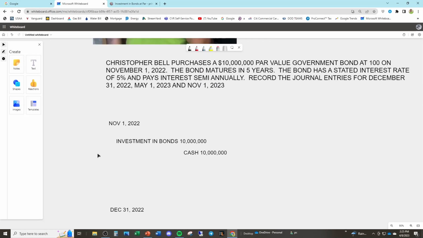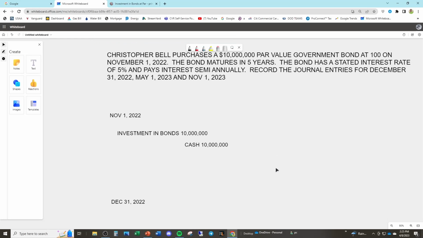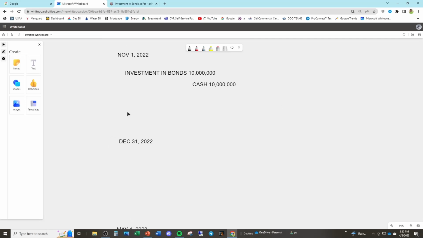Well, if we go up, we say, okay, it's a 5% bond on $10 million paid semi-annually. So how many months have passed since the purchase? All of November and all of December. 2 months have passed.